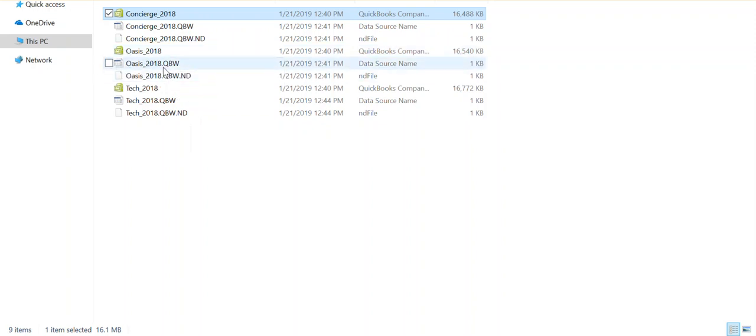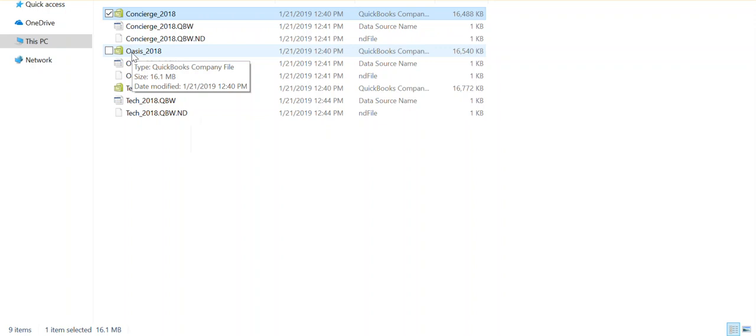Please do not send either one of those other files. Those are files that I cannot open. So please make sure you're always sending the QuickBooks company file. You'll notice that this one says a data source name and this one says ND file. So if you want to double check, hover over and make sure that it says the QuickBooks company file. That is the one that you're going to want to send to me.